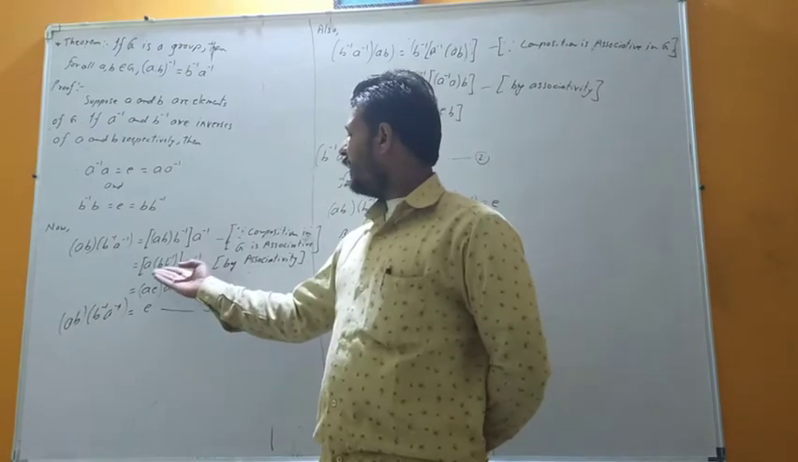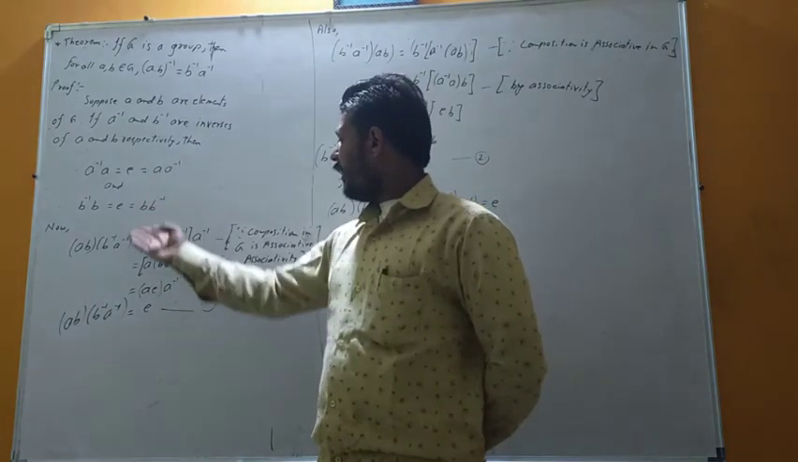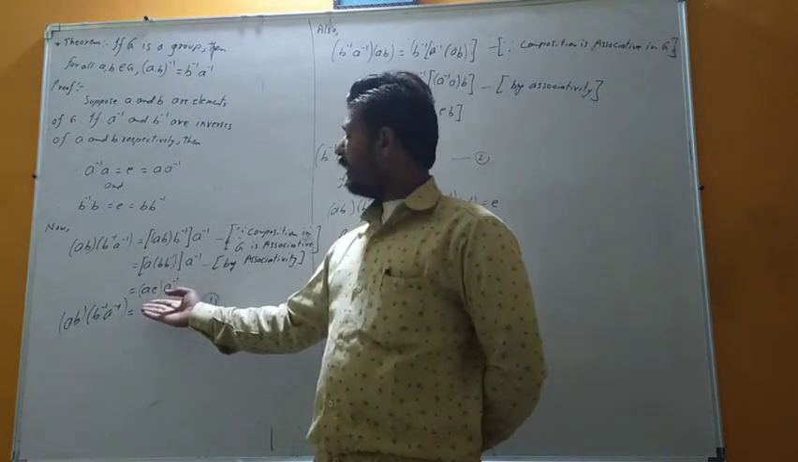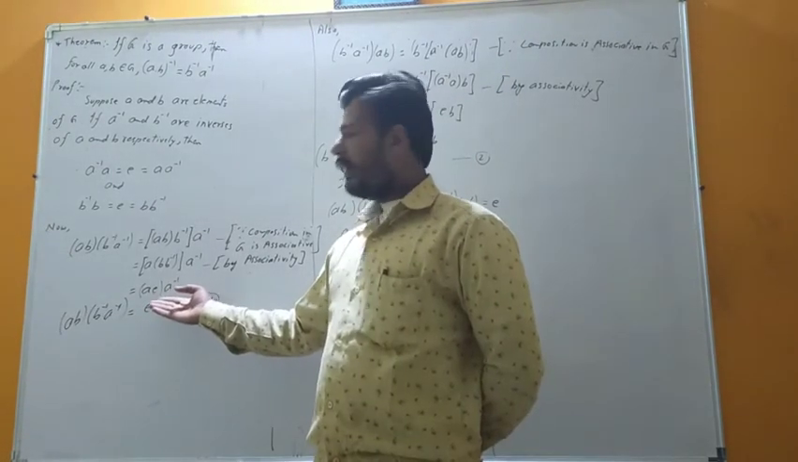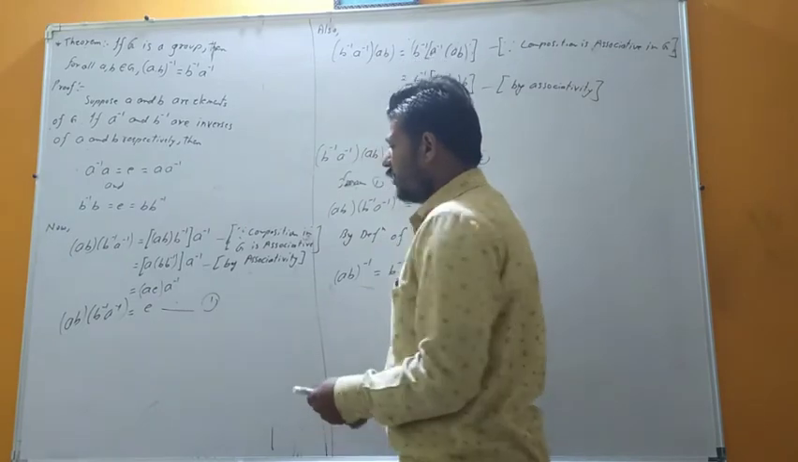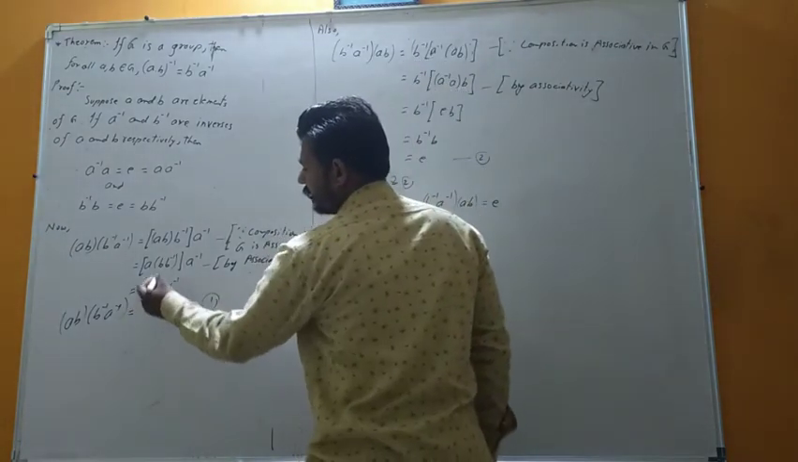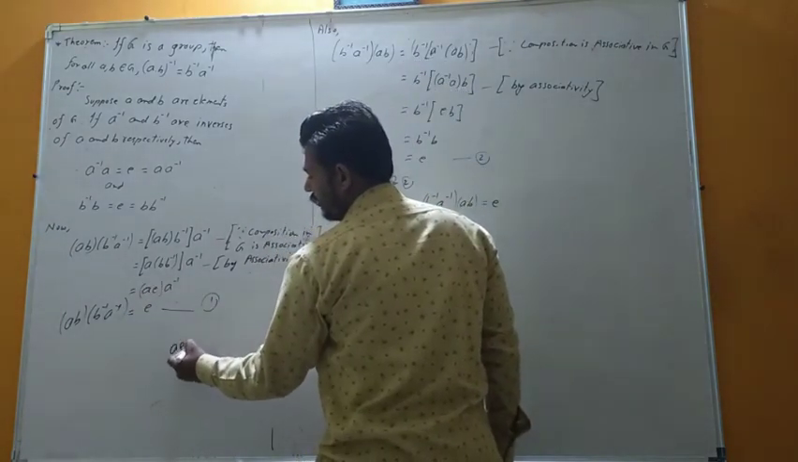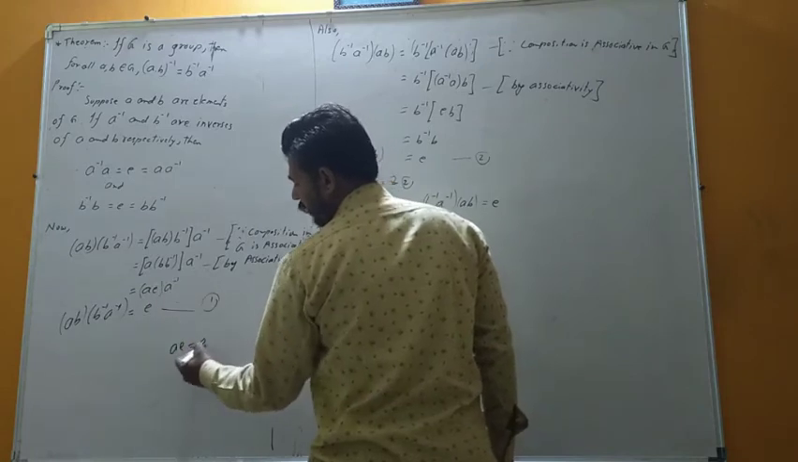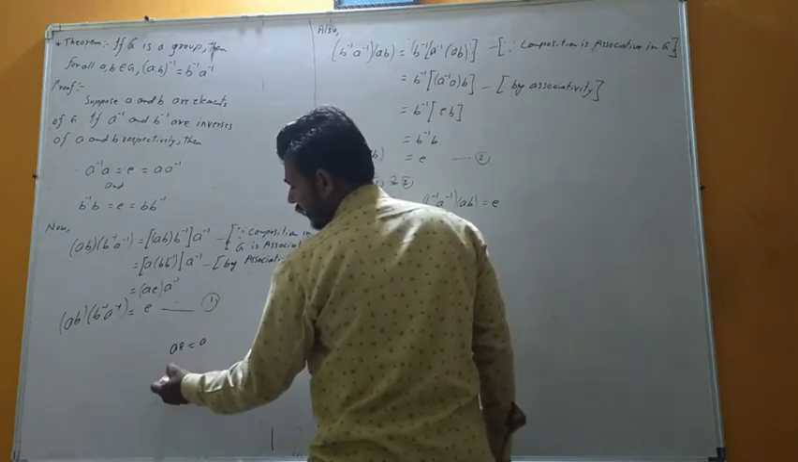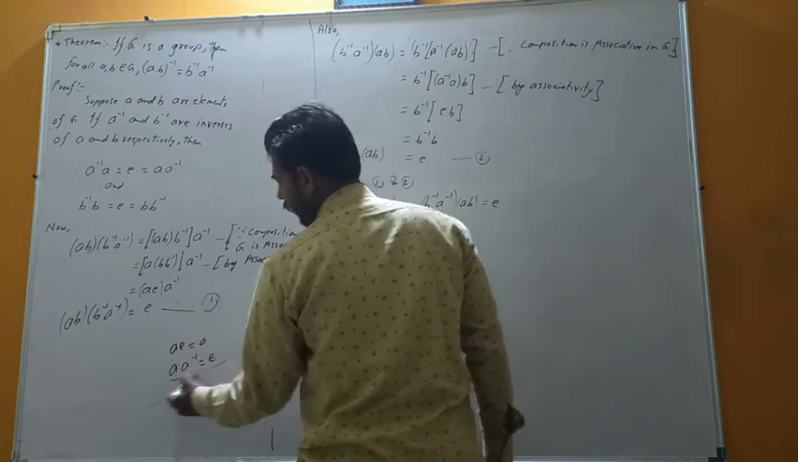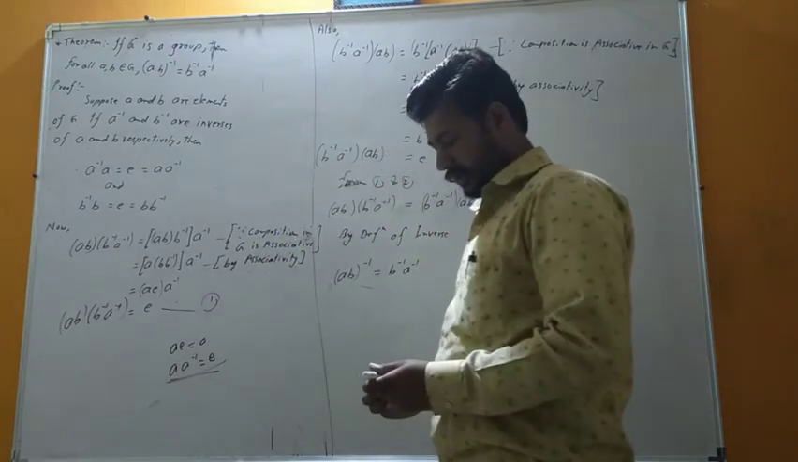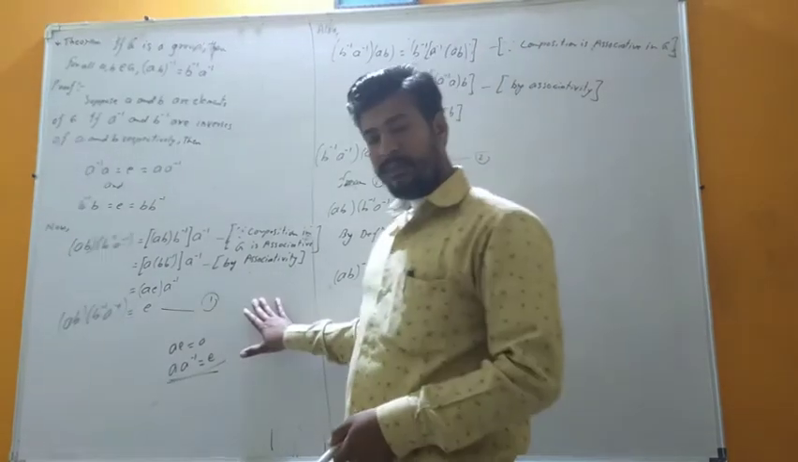So b inverse into b is nothing but the identity element, and a into e, the identity element, is nothing but a itself. We know that the identity element, a into e, is nothing but a. Therefore we get a, and this a into a inverse, and obviously this is nothing but the identity element. Let it be 1.